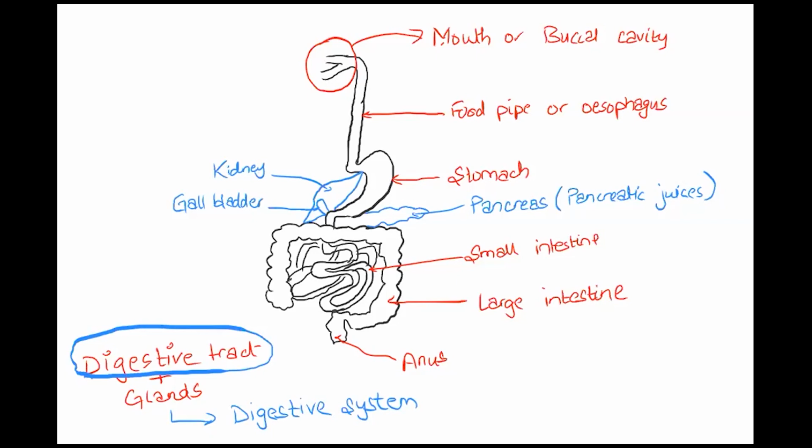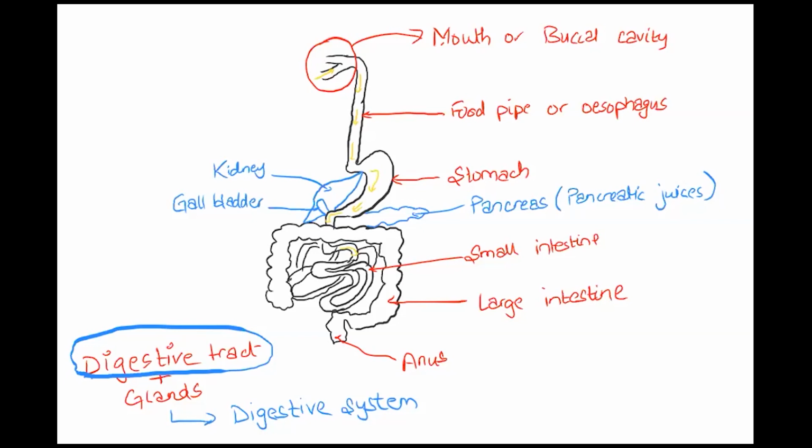So what happens is, we take in food from our mouth through the food pipe or the esophagus. The food moves into our stomach. Okay, then it remains in our stomach for some time, and the process of digestion starts in the stomach only, and then from the stomach it moves to the small intestine.